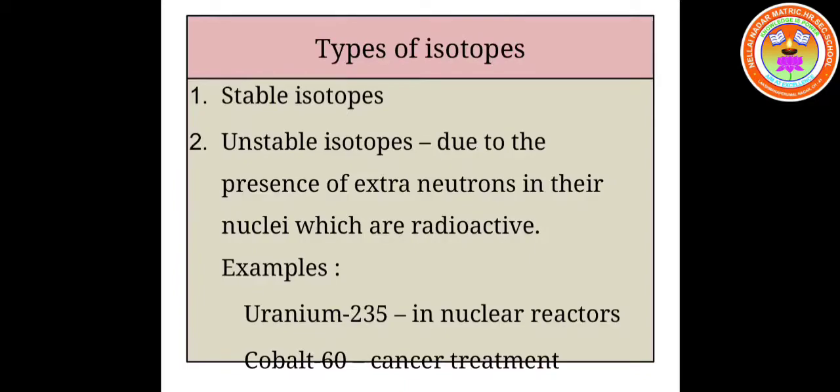These two isotopes, uranium-235 and cobalt-60, are radioisotopes because they are unstable and radioactive in nature. They emit high energy radiations like alpha, beta and gamma radiations. So these are the two types of isotopes, stable isotopes and unstable isotopes.